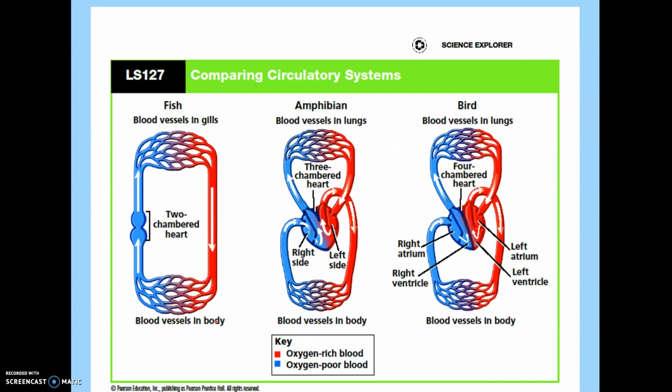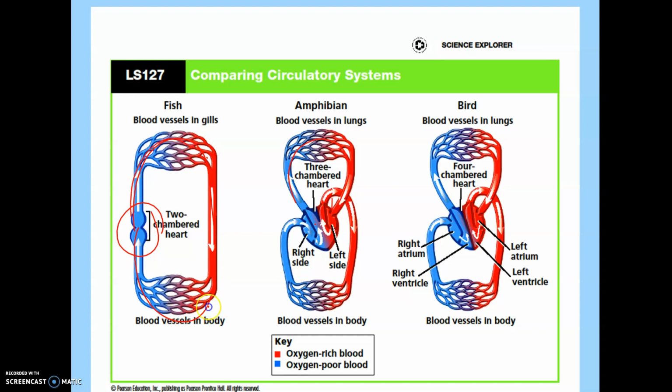Going back to our chart here, remember we were going through the different kinds of hearts. Remember the fish, just 2 chambers, had to pump the blood all the way around the body in one pump. The amphibians and reptiles had a 3-chambered heart, so they did separate so that the blood wasn't going all the way to the lungs and the body.